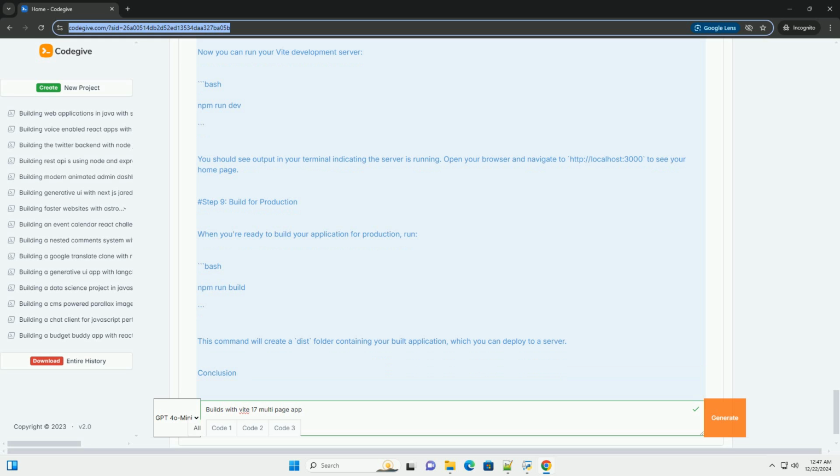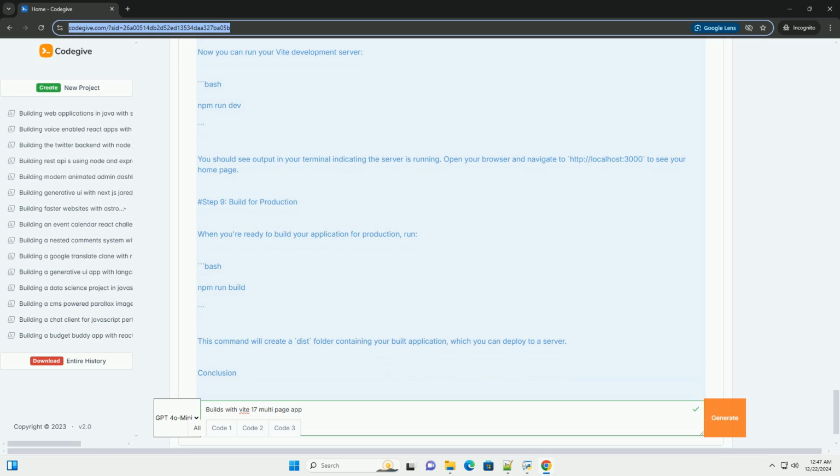Step 7, update vite.config.js. You might want to set up your Vite configuration for multi-page applications. Here's a basic setup. JavaScript: import defineConfig from vite. Export default defineConfig, build, rollupOptions, input, main: index.html, about: about.html, contact: contact.html.